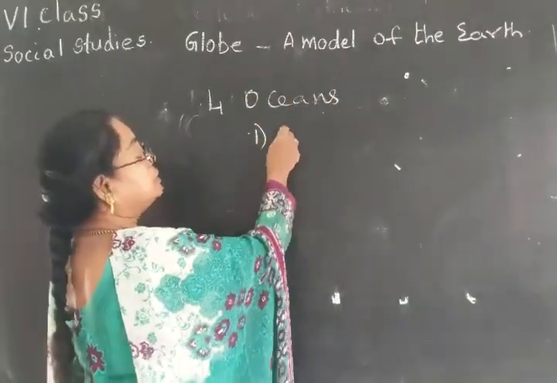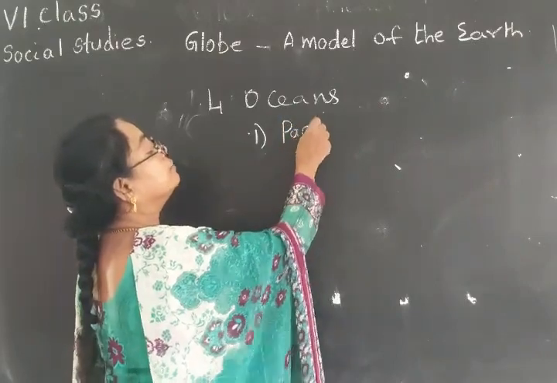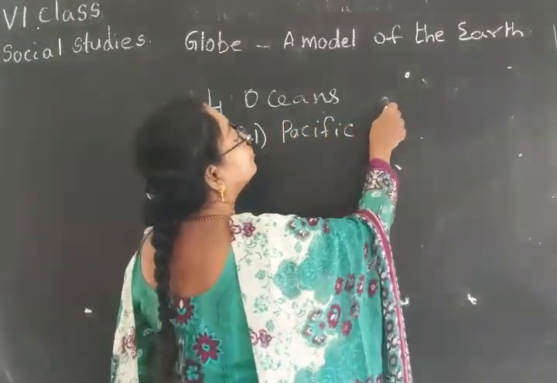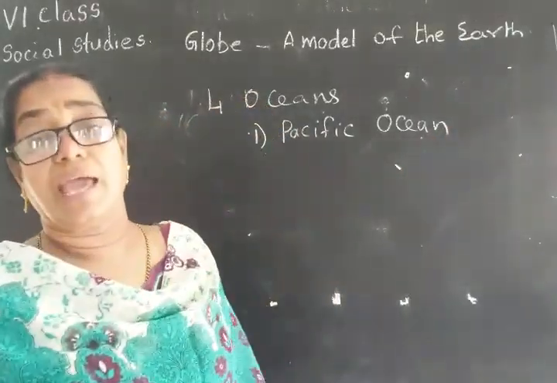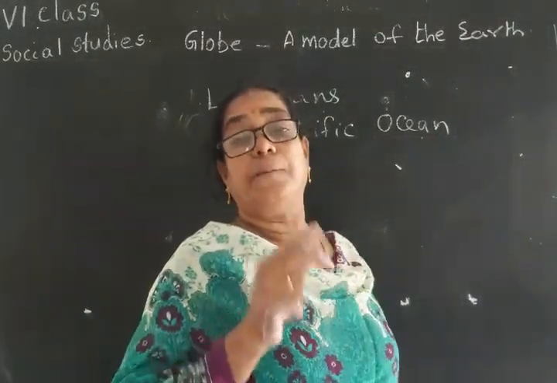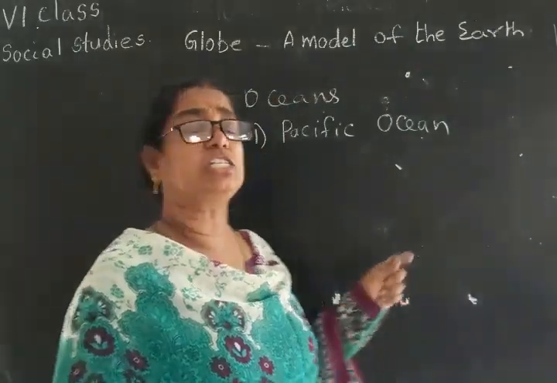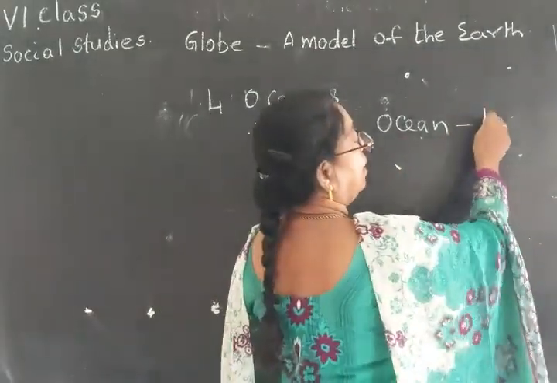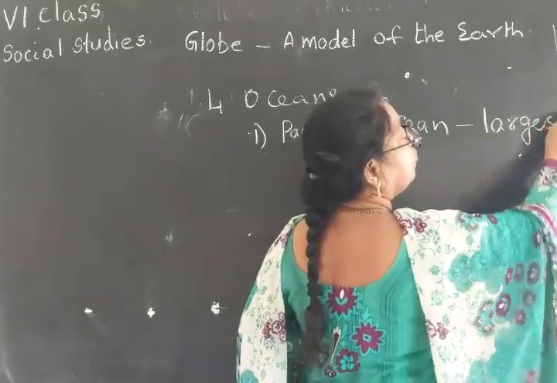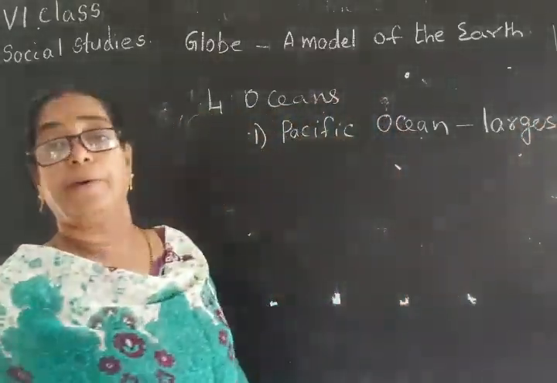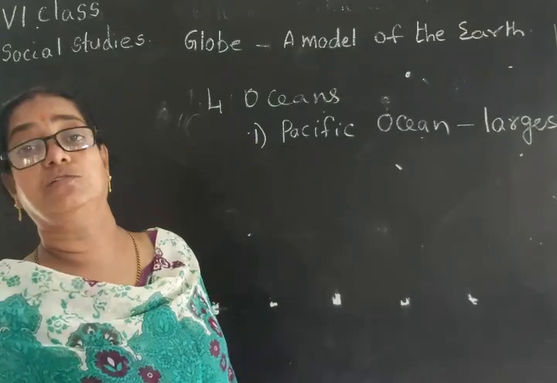First one is the Pacific Ocean. What is the special character of this Pacific Ocean? The Pacific Ocean is the largest ocean. Very big, the largest ocean in the world.